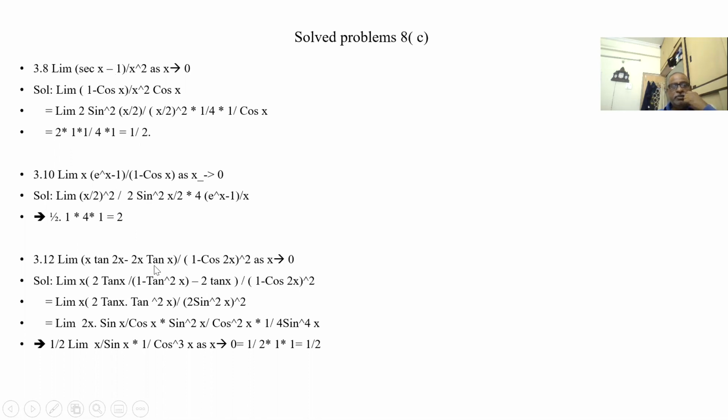Now the x tan x minus 2x tan x by so and so. So we know what is tan 2x. Tan 2 theta is 2 tan theta by 1 minus tan square theta. When we take the denominator as 1 minus tan square theta, what am I getting? 2x tan x, 2x tan x is getting cancelled. So I'm getting x into 2 tan x into tan square x divided by 1 minus cos 2x whole square.